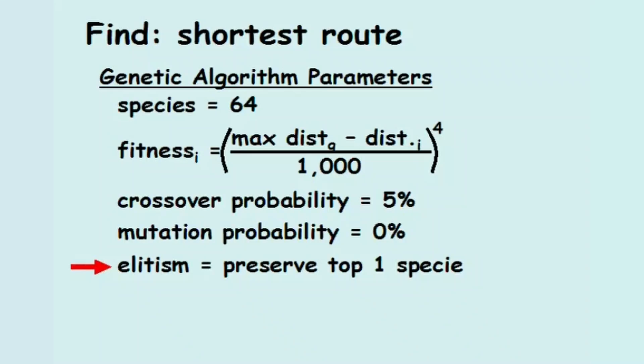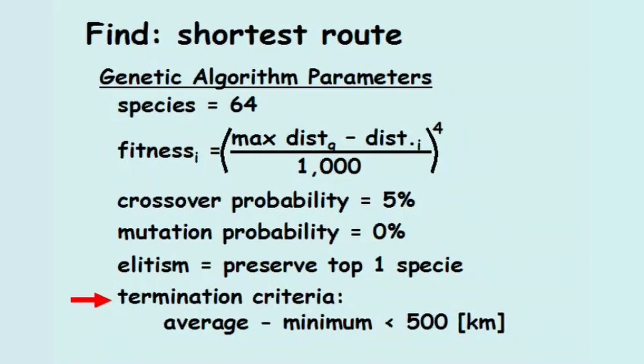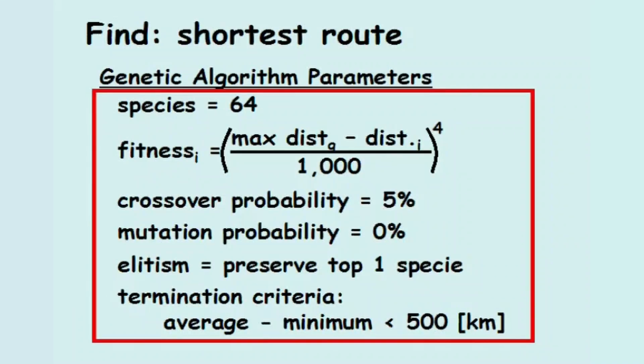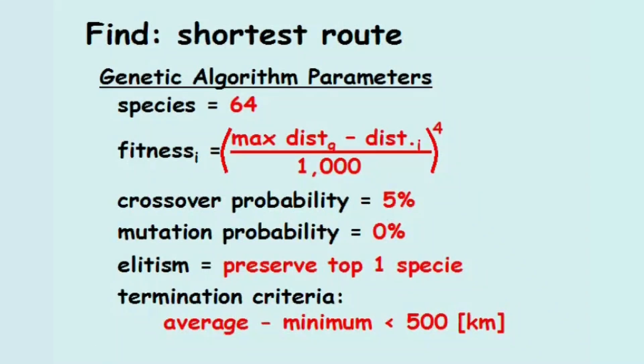The algorithm will terminate once the average route is less than 500 kilometers more than the minimum route. The parameters shown here were simply made up based on intuition and judgment, and after experimenting with the algorithm. It is not uncommon for the modeler to tweak these parameters to improve performance.